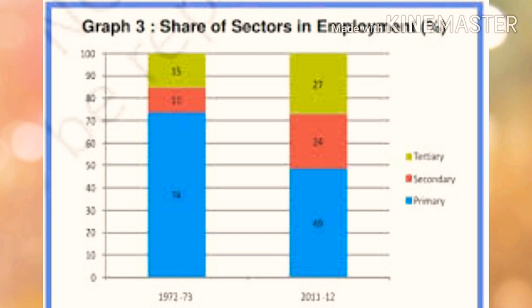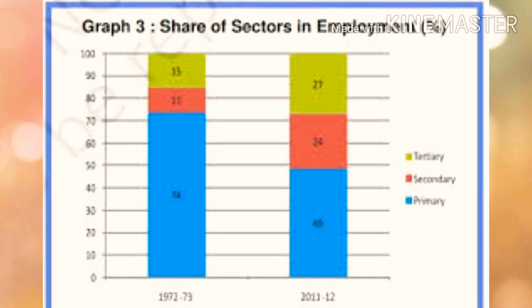27%. So from this comparison, we can understand that the GDP share of tertiary is high, but the way they generate to employment sector does not increase that much. And in the case of secondary also, same as in the case of tertiary.